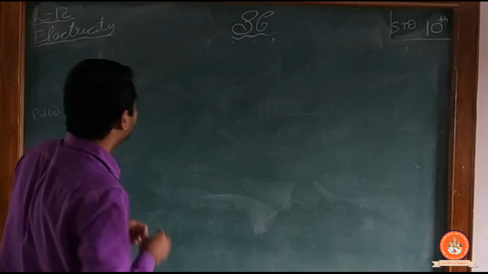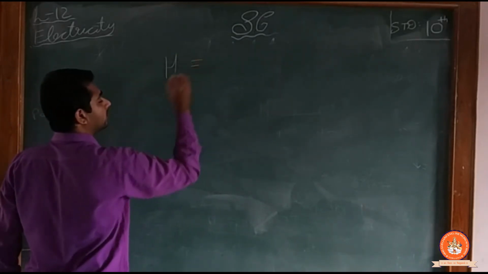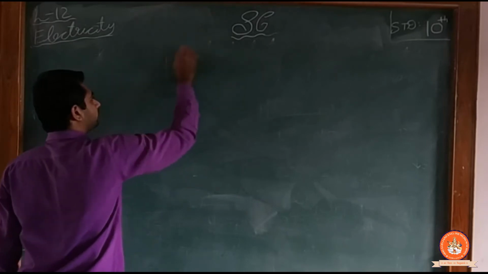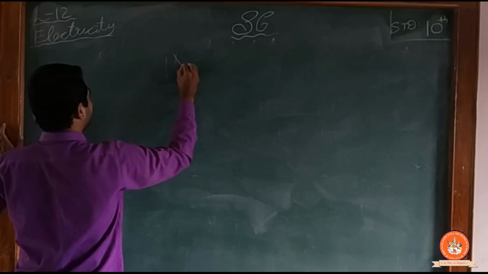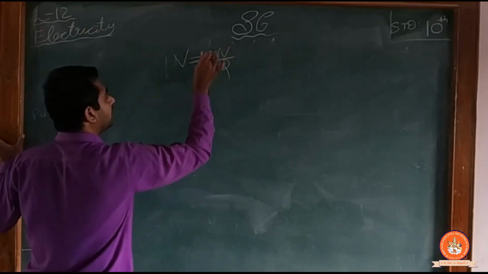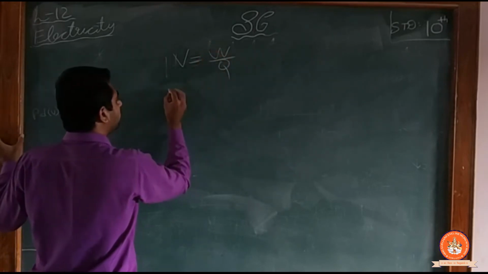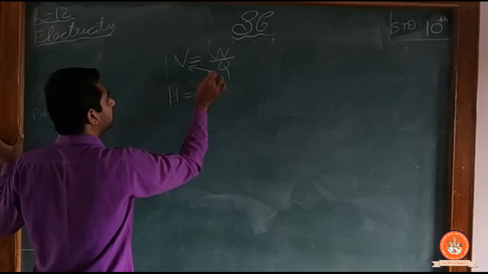Now I have V is equal to W/Q. In place of W I will put H, and Q will come here, that means H is equal to VQ.